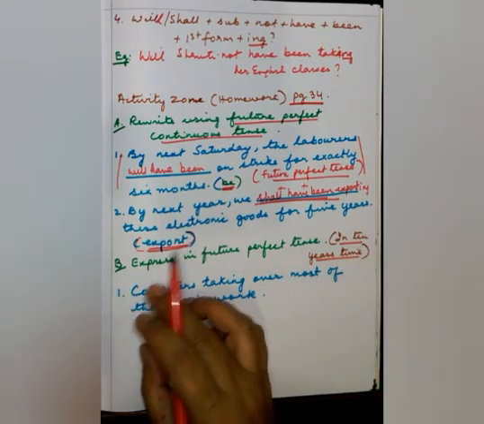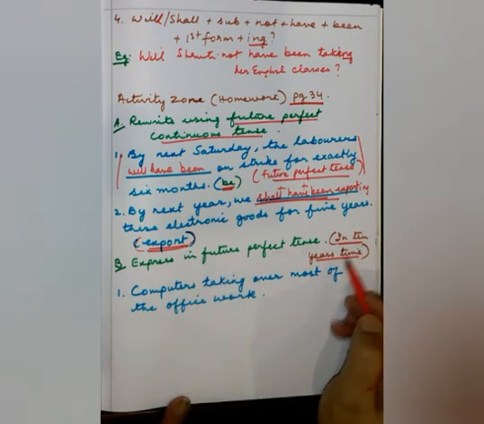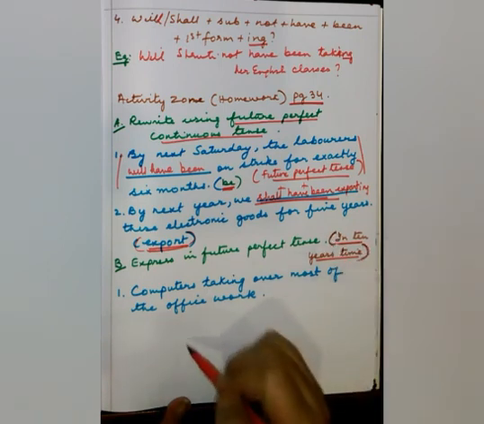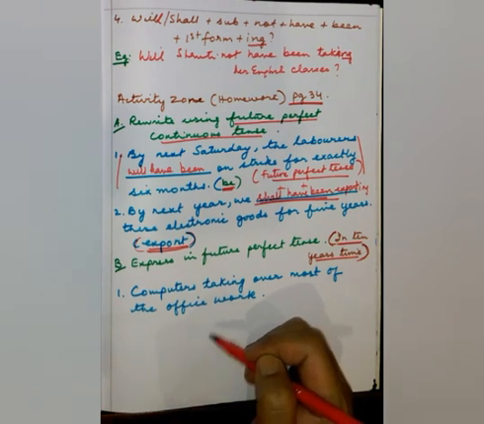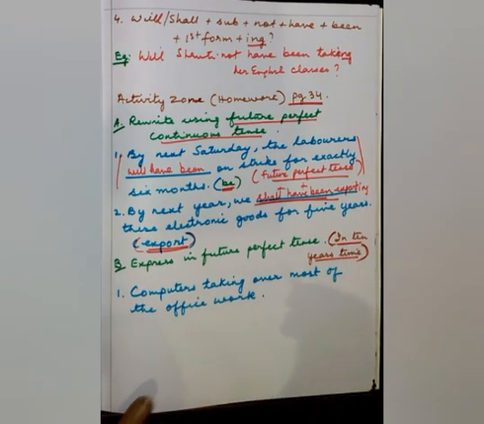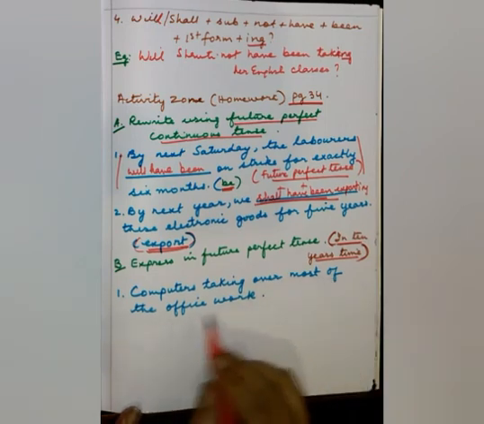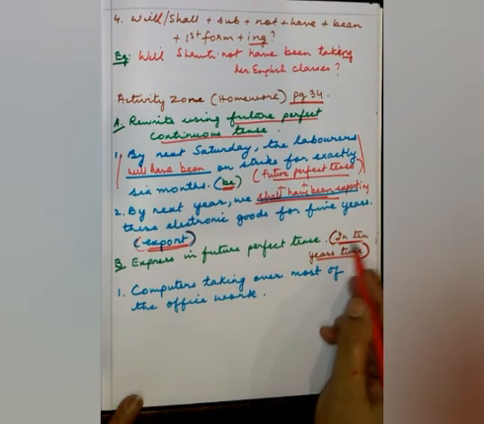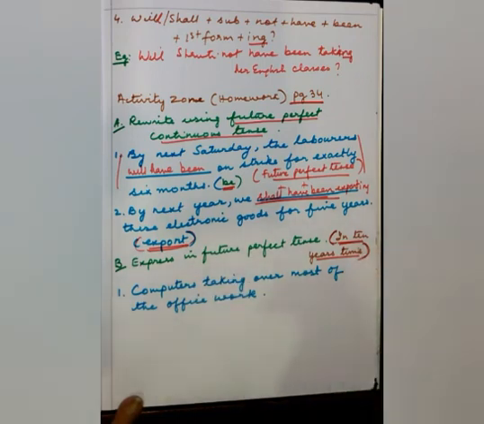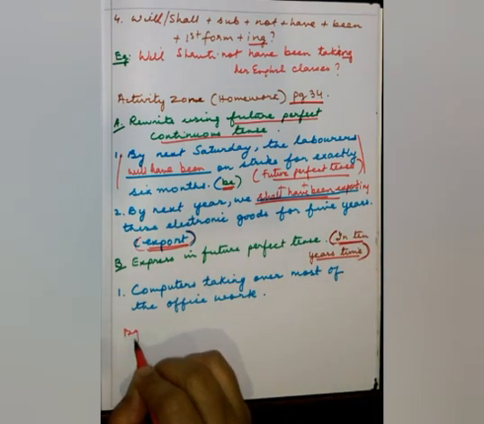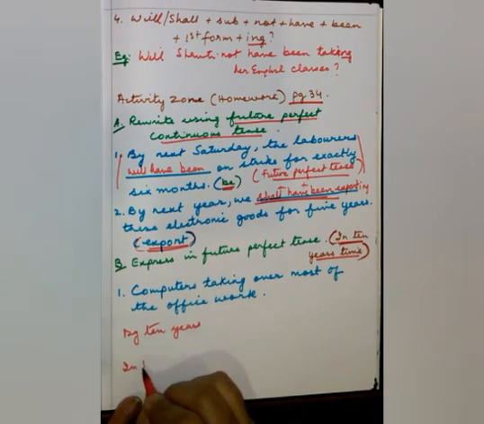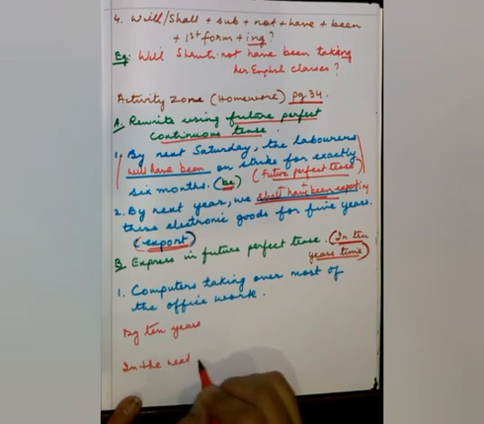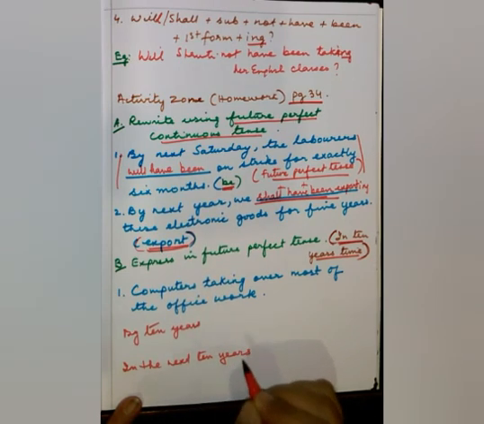Okay. Now, task B, express in future perfect tense in the next 10 years. If you look at the main question properly, you will see it is mentioned there, in 10 years time or in the next 10 years. So, you will have to add this phrase to all your sentences. 10 sentences are there. Computers taking over most of the office work. Yes, so we are talking about in 10 years, not yet, but in 10 years. So, we can write here by 10 years, or we can also write in the next 10 years. There are two beginnings to this.